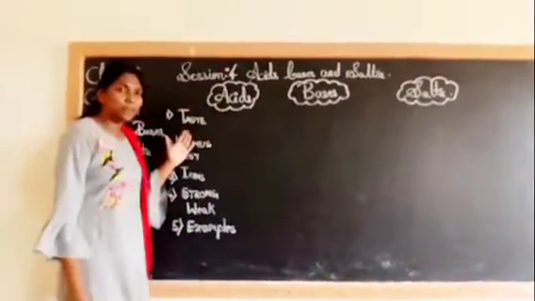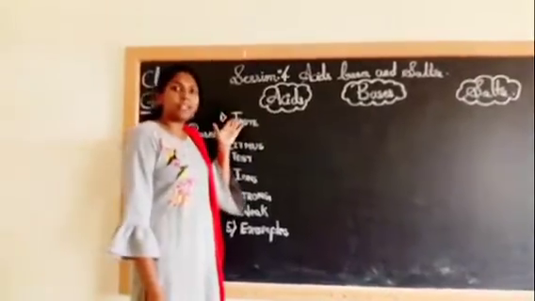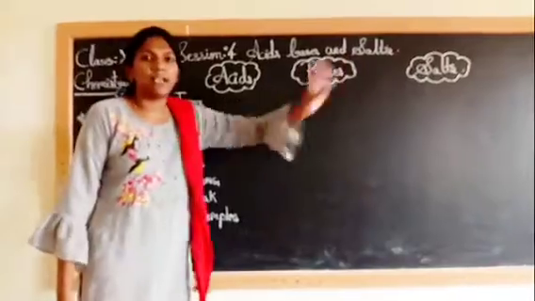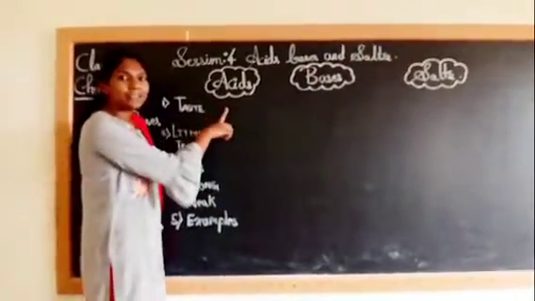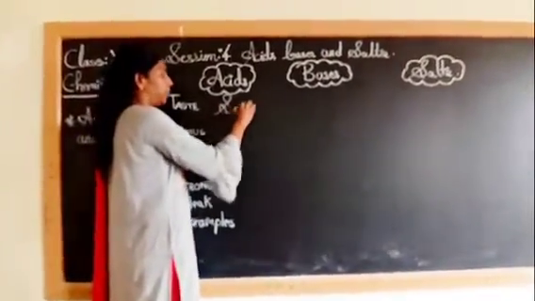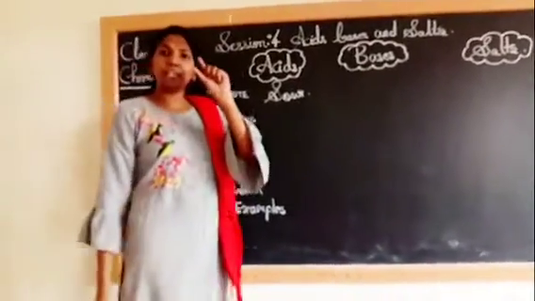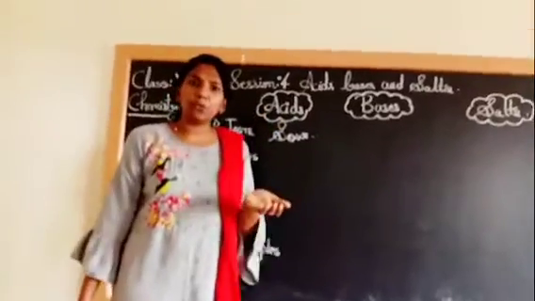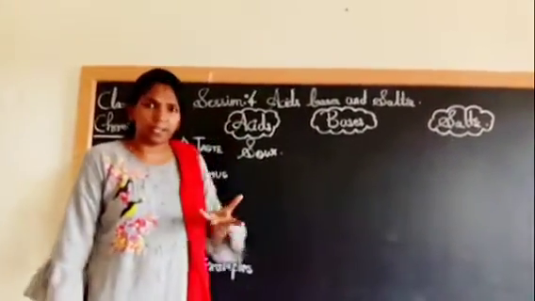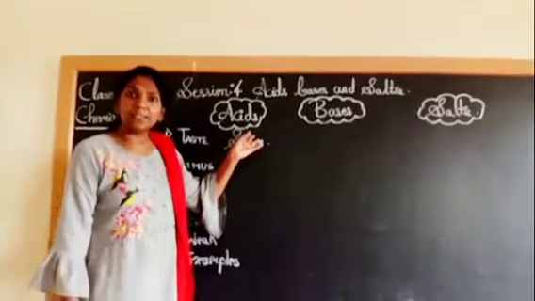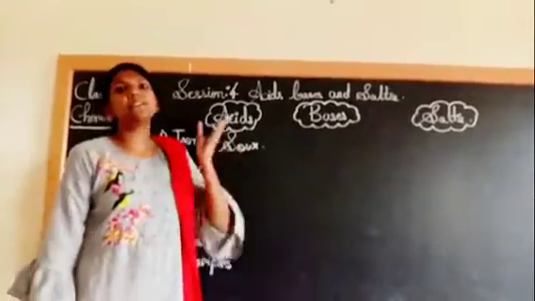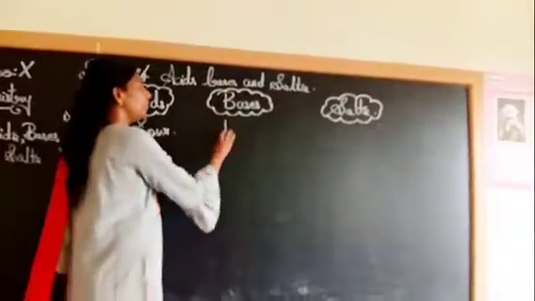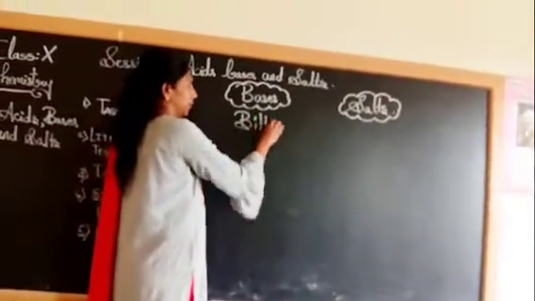So let's classify the first one, that is the taste. How is the taste of acids, bases and salts? The first, acids have a sour taste. If you observe the tangy fruits like lemon, oranges, sweet lime, the citrus fruits, they have a very sour taste. So those contain acids. The acid which is present is citric acid. The next one, bases, they have a bitter taste.